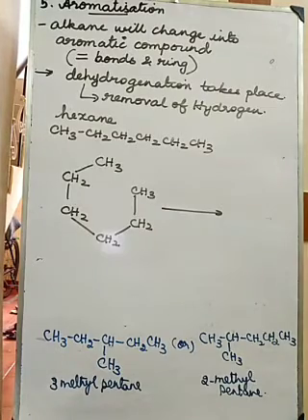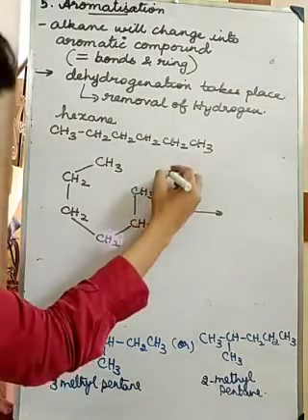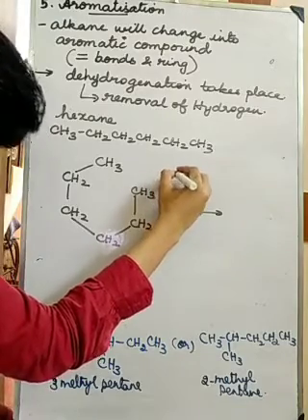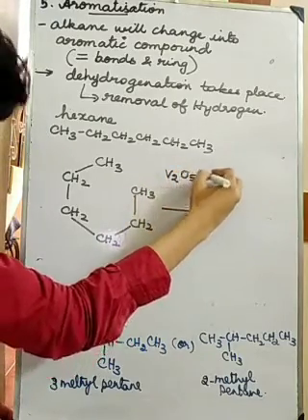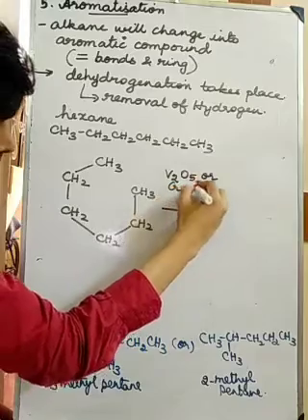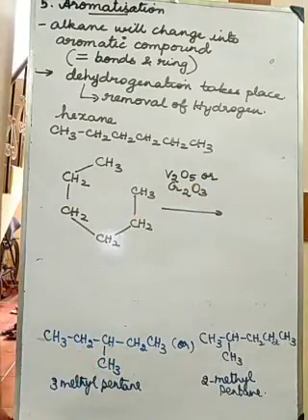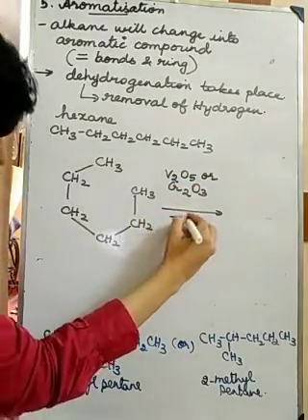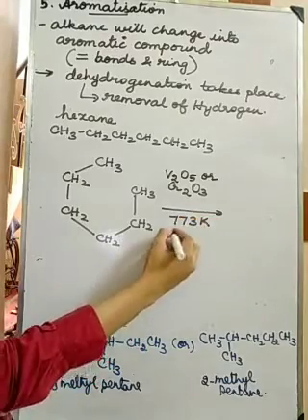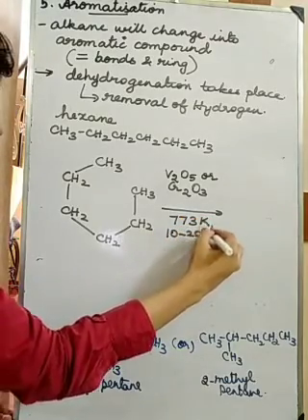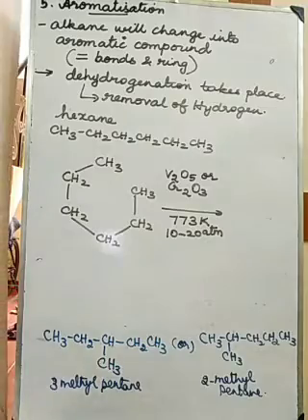It will take place in the presence of a catalyst like vanadium oxide or chromium oxide, at a temperature of 773 Kelvin and a pressure of 10 to 20 atmospheres.